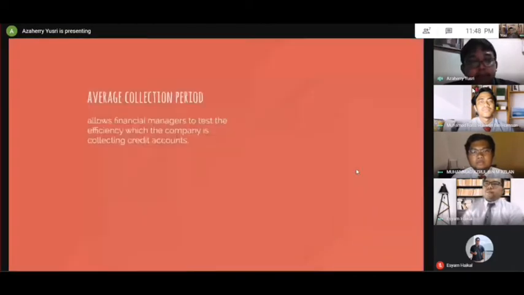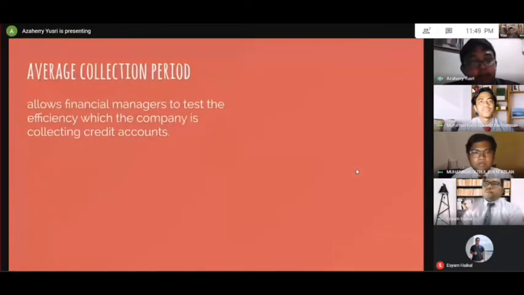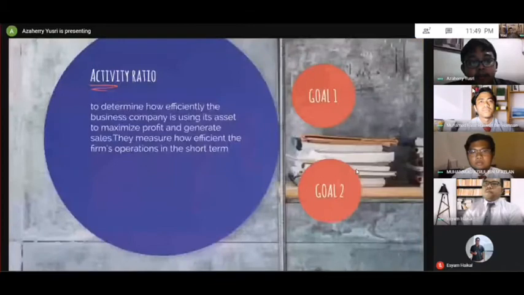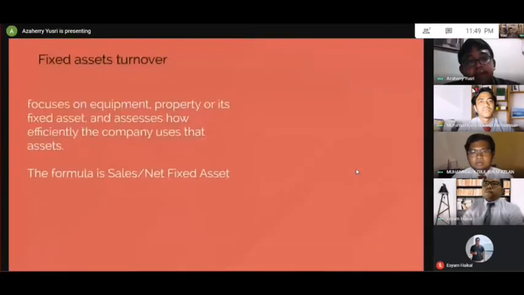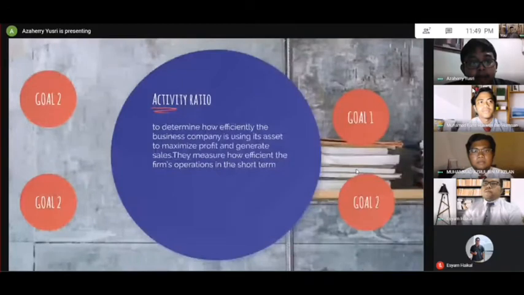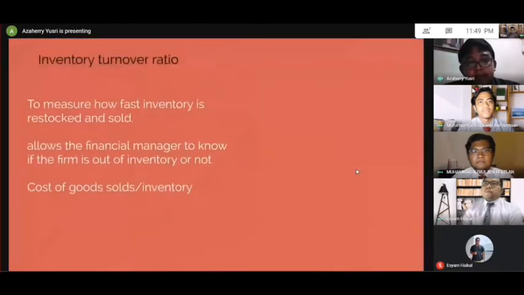The second one is average collection period, which allows financial managers to test the efficiency with which the company is collecting credit accounts. The third one is fixed asset turnover, which focuses on equipment, property, or fixed assets and assesses how often the company uses the assets. And the final one is inventory turnover ratio, which measures how fast inventory is stocked and sold. The formula of inventory turnover ratio is cost of goods sold over inventory.